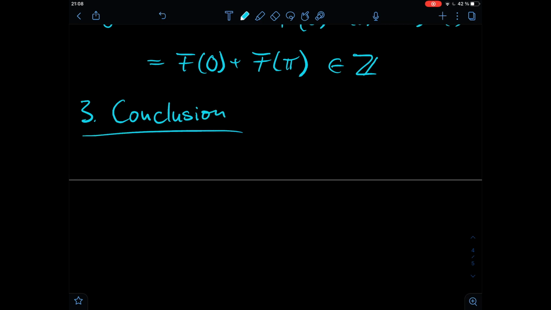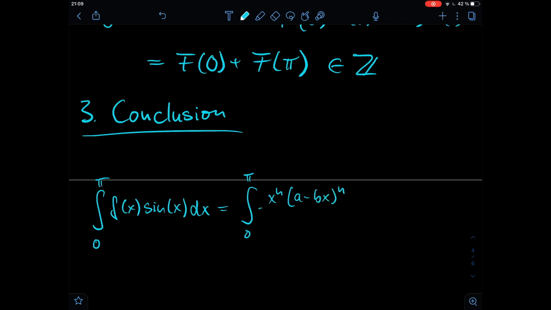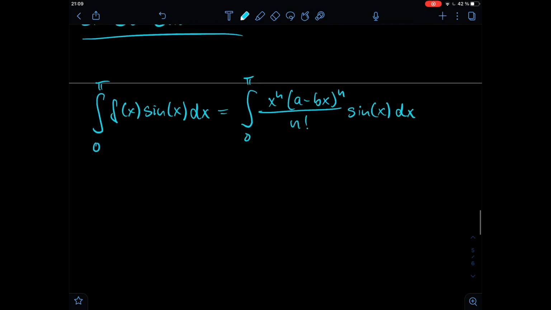So let's take again a look at the integral from 0 to pi of f of x times sine of x dx, which is equal to, now let's plug in our definition of the function, x to the power of n times a minus bx to the power of n divided by n factorial times sine of x dx. And now we're going to estimate an upper bound for that integral, and we will find out that an upper bound for that integral is 1 actually. So the integral is smaller than 1 for arbitrarily large n.